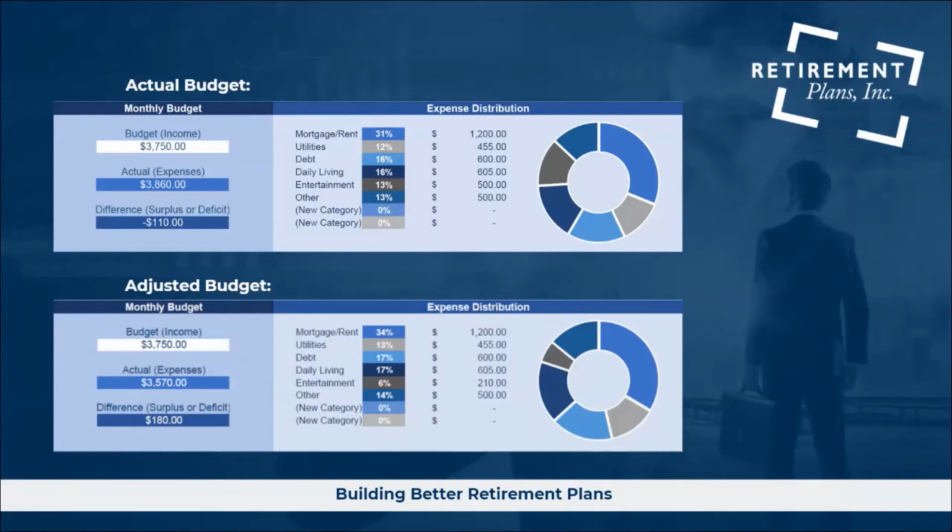If we look out to the right again, we'll see that the only summary category that has changed is entertainment. So in this hypothetical situation, we were likely able to uncover savings on the entertainment side. Maybe that was reducing the frequency that we eat out or getting rid of the gym membership that we're no longer using. So once we've been able to go through this, really our adjusted budget is what we're going to aim to hold ourselves accountable to in order to create a better financial situation.